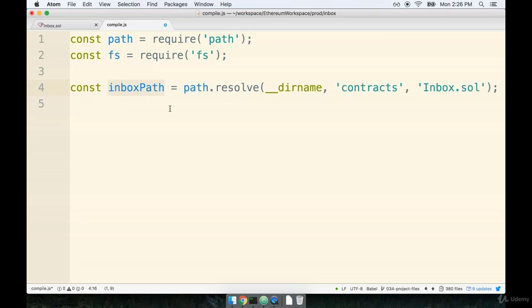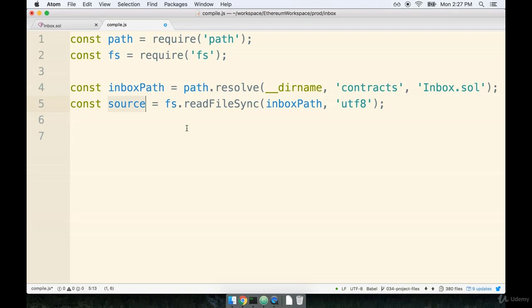Now that we've got our path, we can attempt to read in the contents of the file. So we're going to read in the raw source code from our contract. To do so, we'll create another temporary variable, and I'll call this one simply source. To read in the contents of the file, we're going to use the file system module. I'm going to say fs.readFileSync. I'll then pass in the inboxPath, and then we have to specify what type of encoding is used for the inbox.sol file. And for both you and me, it's going to be UTF-8 encoding.